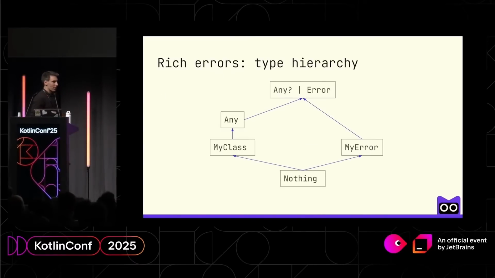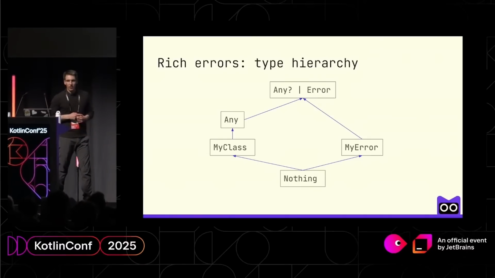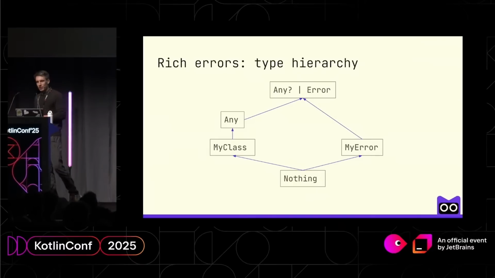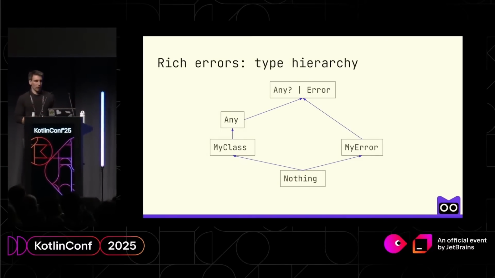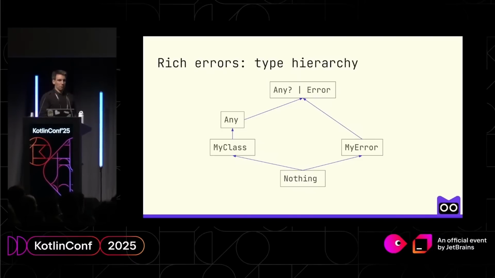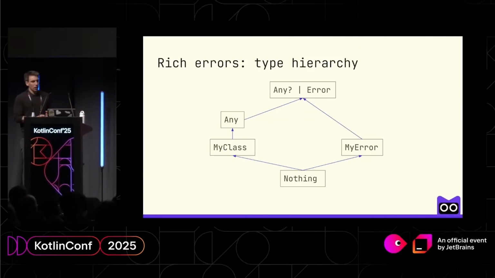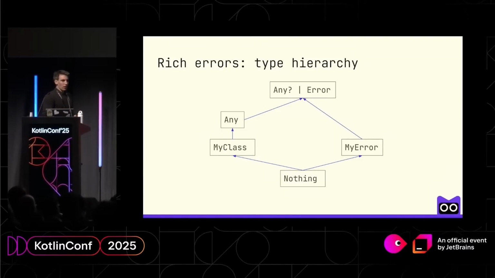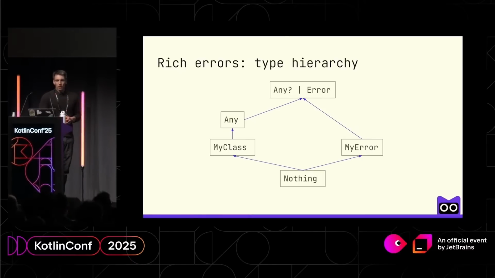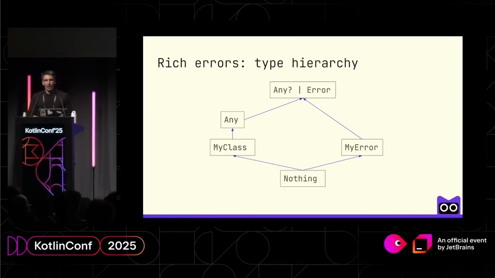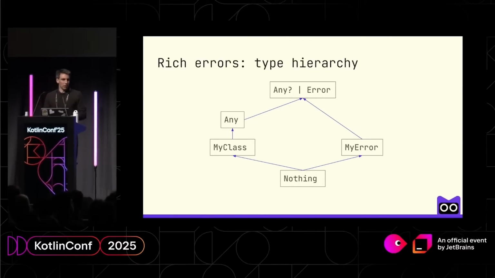So if you take a look at the updated type hierarchy for errors for the Kotlin type system, it looks like this. At the top type, you have Any? or Error, and Any can be a subtype of such type, as well as MyError. My class can be a subtype of Any, but not of MyError, and vice versa. And Nothing is still the bottom type of the Kotlin type system hierarchy.